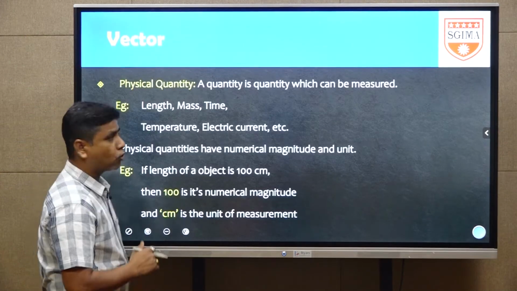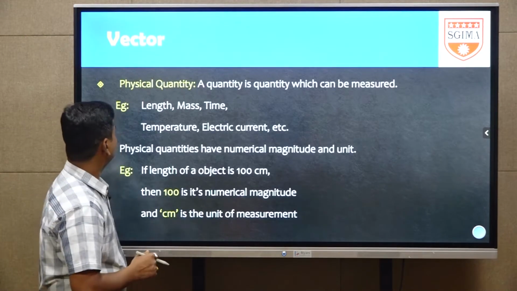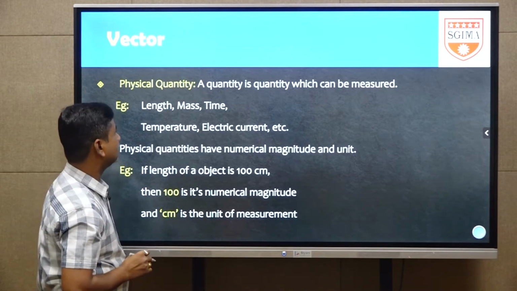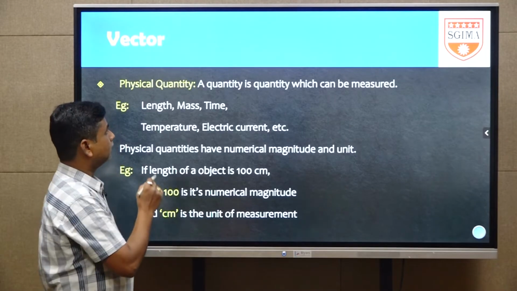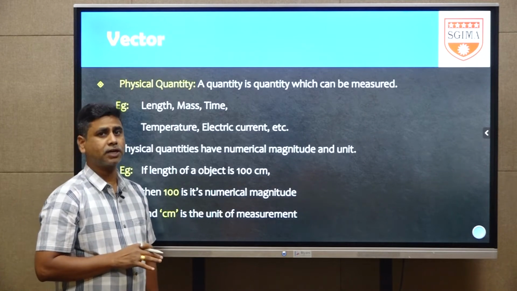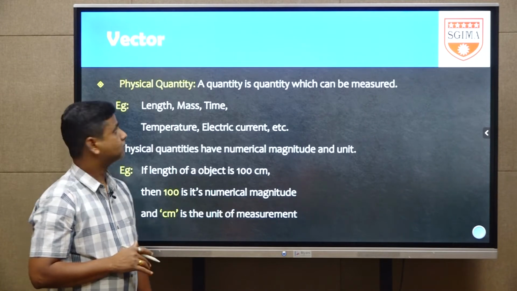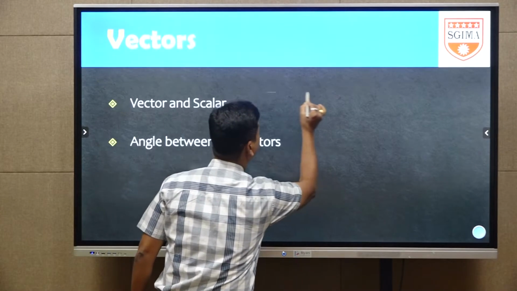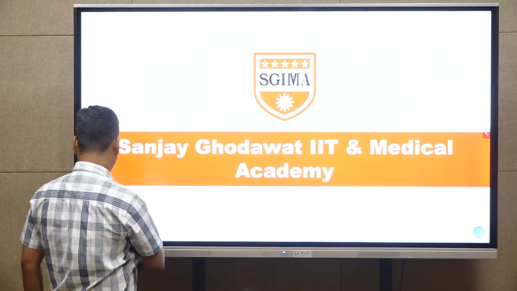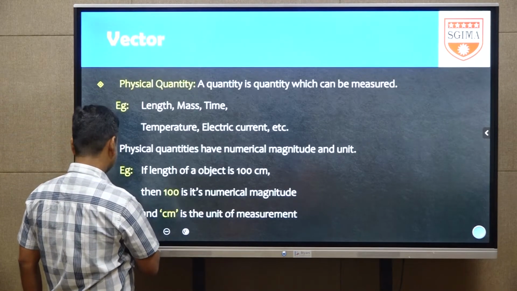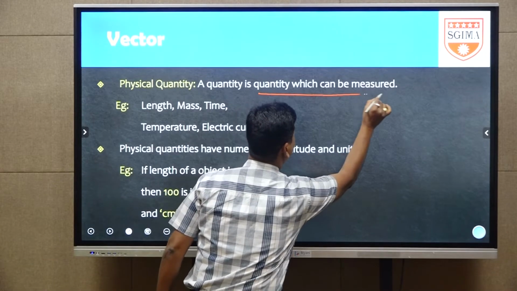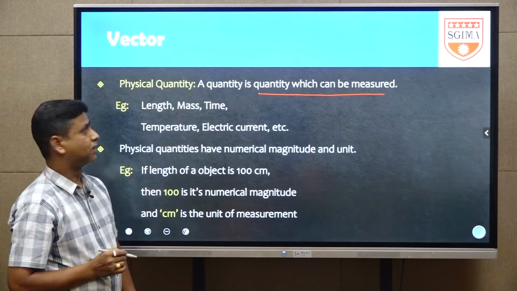Now, before discussing vectors, first we are discussing physical quantity. What is a physical quantity? A quantity which can be measured. All measurable quantities are called physical quantities.